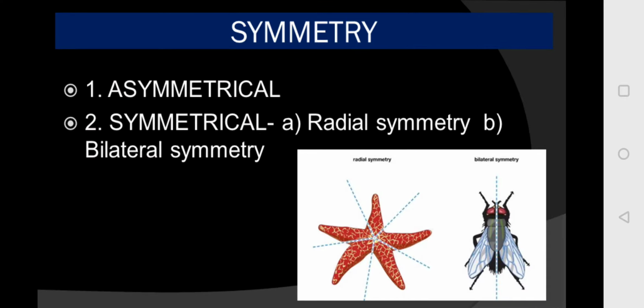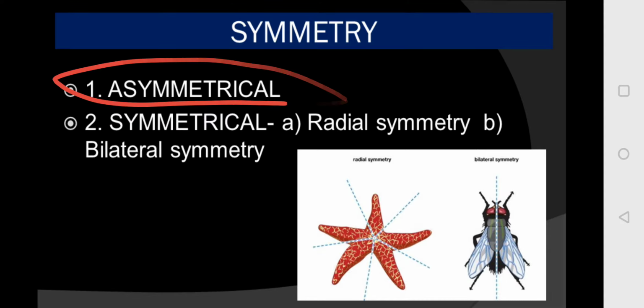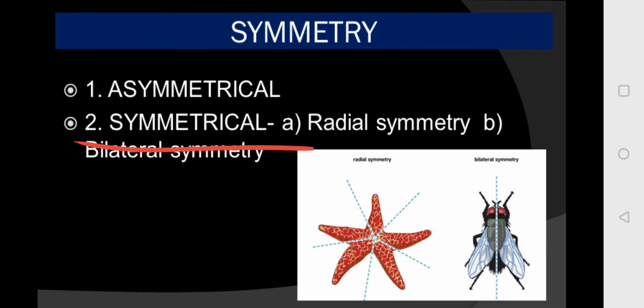Next is symmetry. Symmetry refers to the arrangement of parts on the opposite sides of the body. On the basis of symmetry, organisms are divided into 2 categories: asymmetrical, as the name suggests, where symmetry is not there, and symmetrical. In asymmetrical animals, any plane passing through the center does not divide them into equal halves.